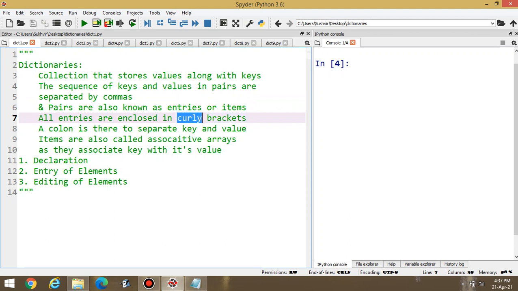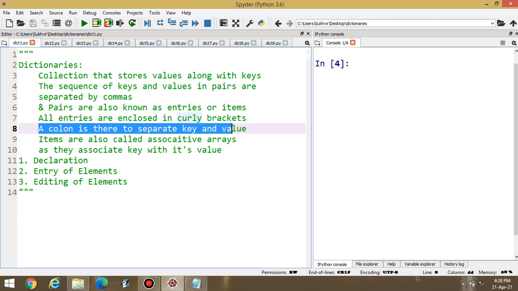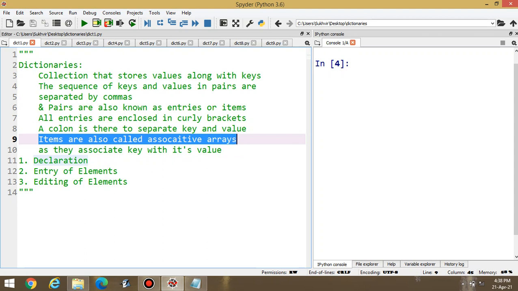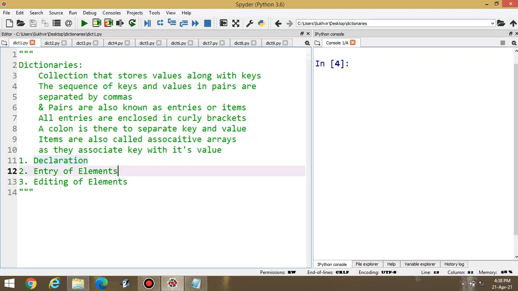Now, only curly brackets are allowed. You can't write round bracket and square bracket. A colon is there to separate keys and values. For the separation of values, you have to apply colon. Items are also called associative arrays, as the associative key with its value.